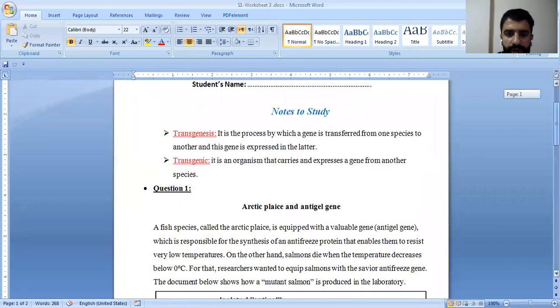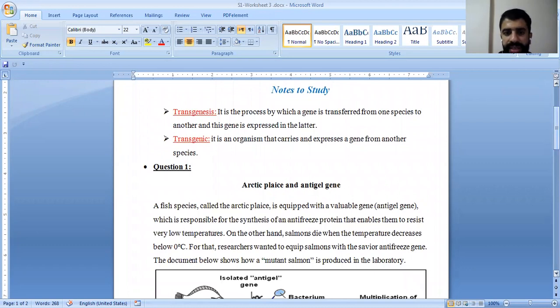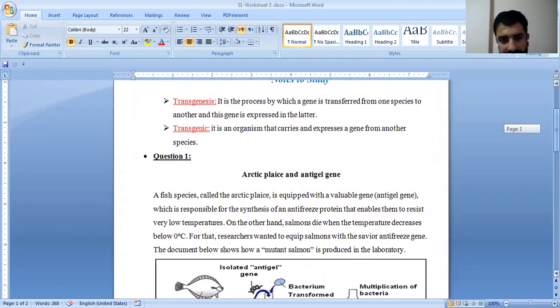Starting with this worksheet, you have to know these notes. You have to know what transgenesis is. It's the process by which a gene is transferred from one species to another and is expressed in the latter. A transgenic is an organism that carries and expresses the gene.